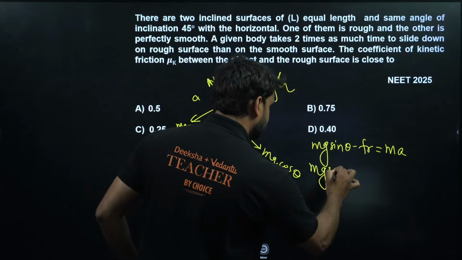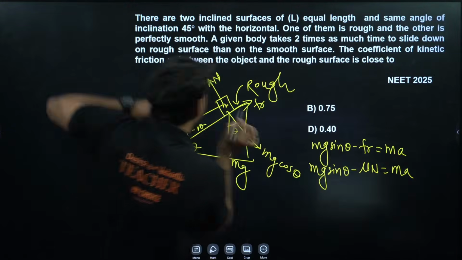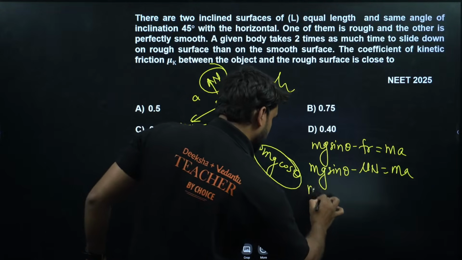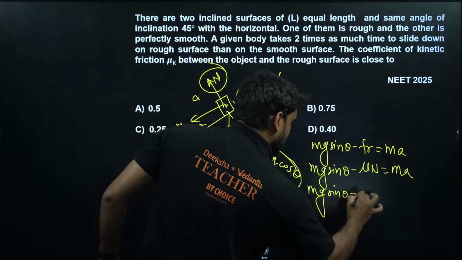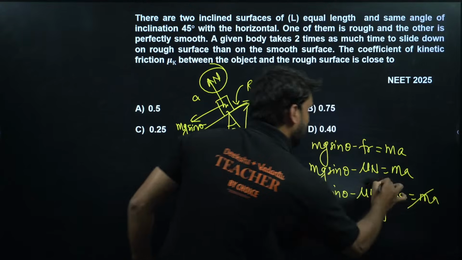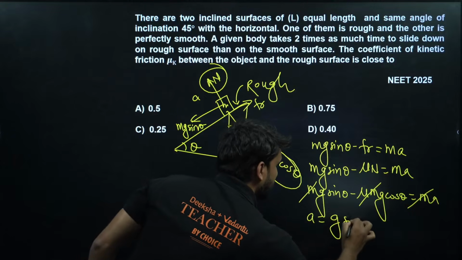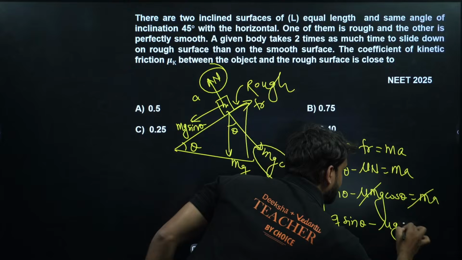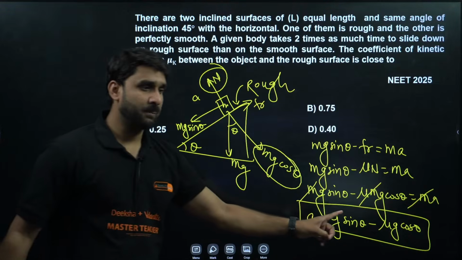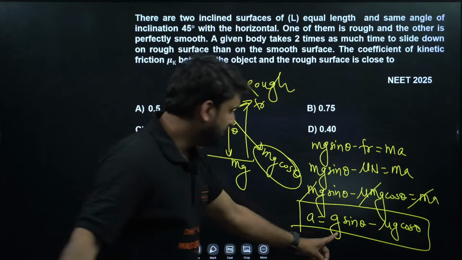Now mg sin theta, friction is equal to mu n, and n here is equal to mg cos theta. So we can put here mg sin theta minus mu mg cos theta is equal to ma. m is cancelled here. So listen, we are getting acceleration as g sin theta minus mu g cos theta. This is the acceleration. I hope this is clear to you all. Yes, Shankar, very good. Shiva, I hope this is clear to you all.